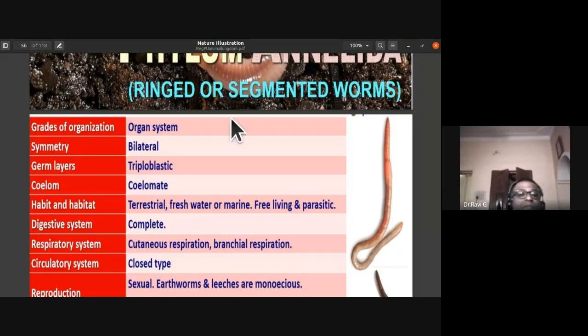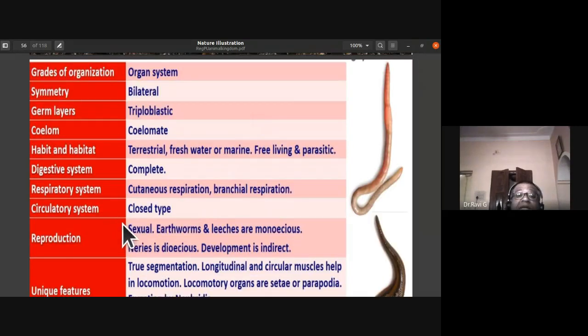Digestive system is complete because the mouth and anus openings are separate. Respiratory system: respiration can take place through the surface of the moist skin, which we call cutaneous respiration, or through branchial respiration. The circulatory system is closed type. In these segmented worms, the circulatory system is present and it is closed type, that is, the blood is pumped through blood vessels like arteries, veins, and capillaries.